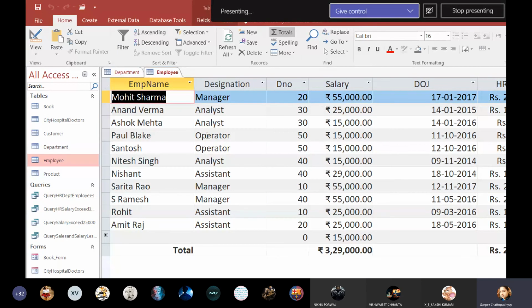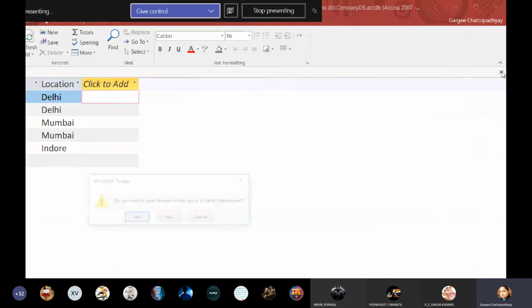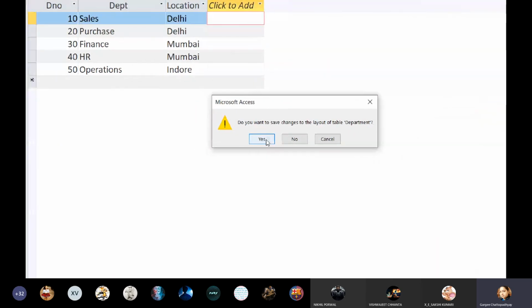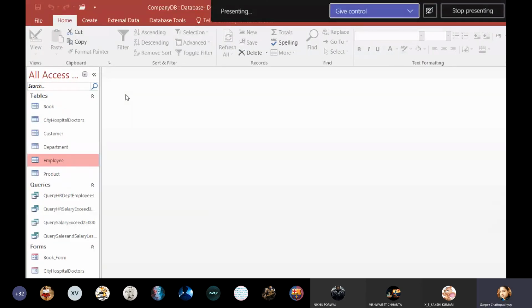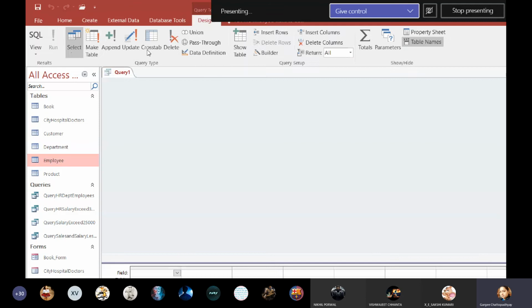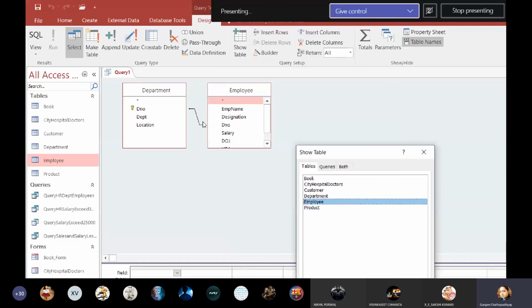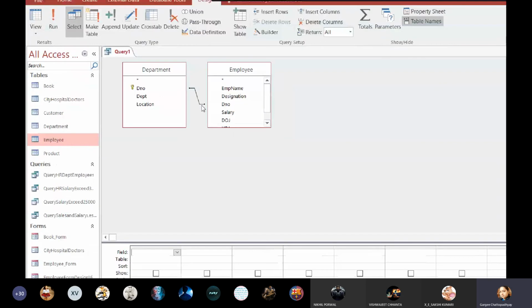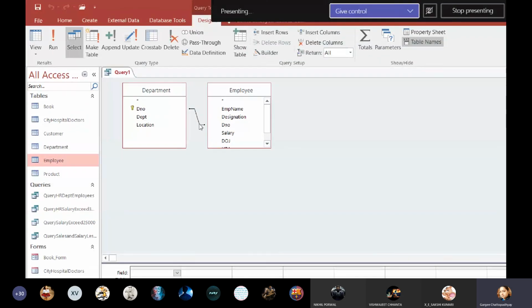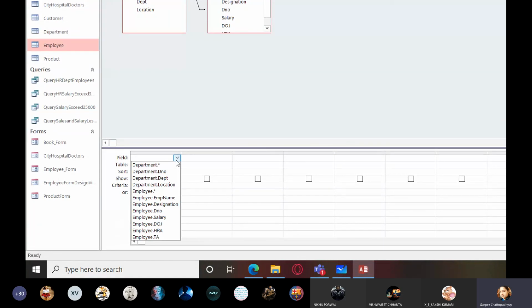Now you can easily display, you can create a query to display employee names and their department. So quickly I'll do that. We'll go to create, query design, select both of them, department and employee. And now you see when you are adding these two tables, the bond is still intact. So you'll see that they both are still joined to each other.